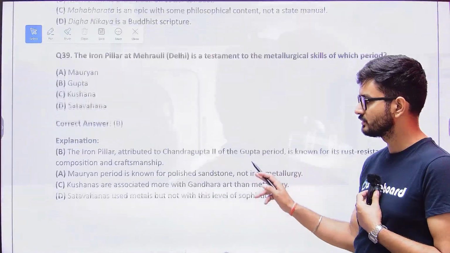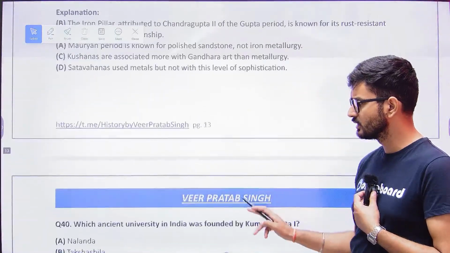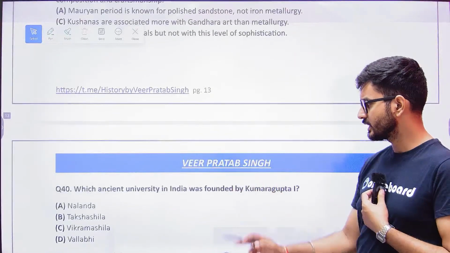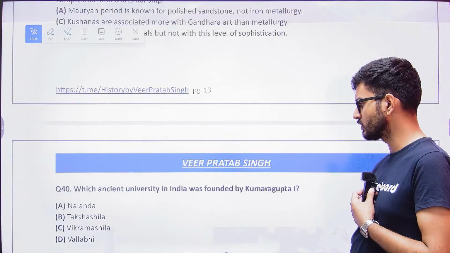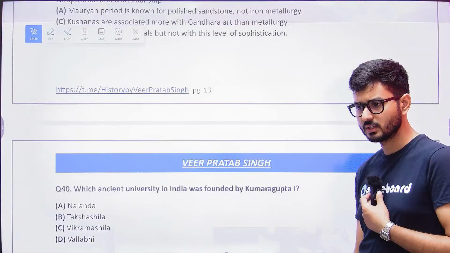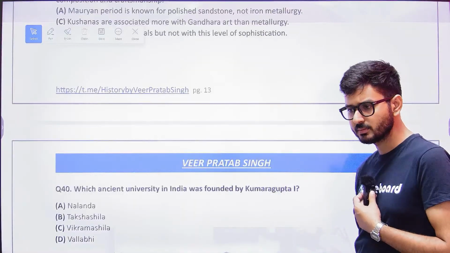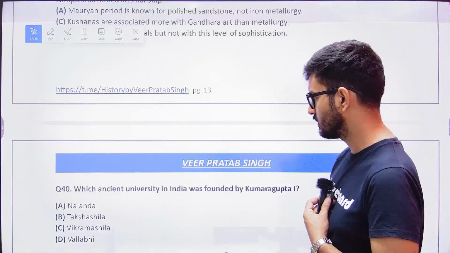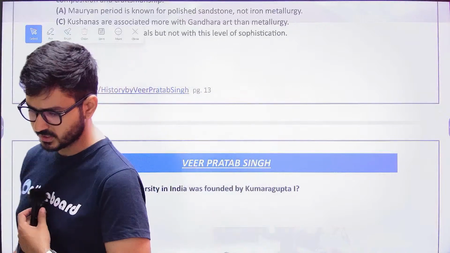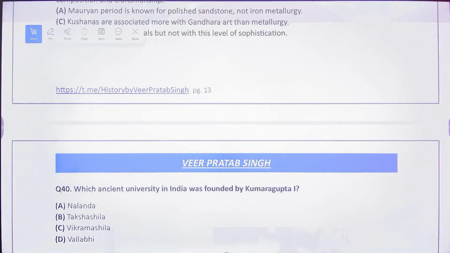The last question for this day is: which ancient university in India was founded by Kumar Gupta I, the Gupta ruler? Was it Nalanda, Takshila, Vikramshila, or Vallabhi? This is very easy. Come on. Sasi, what do you think?